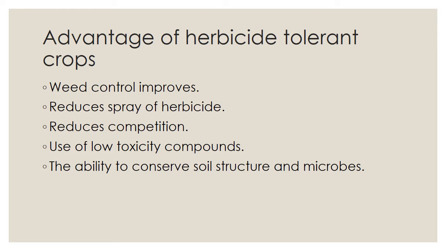By the help of genetic engineering, we can conserve soil structure and microbes. Microbes and soil structure also help our agriculture activities. So this is one of the uses of herbicide tolerant crops.